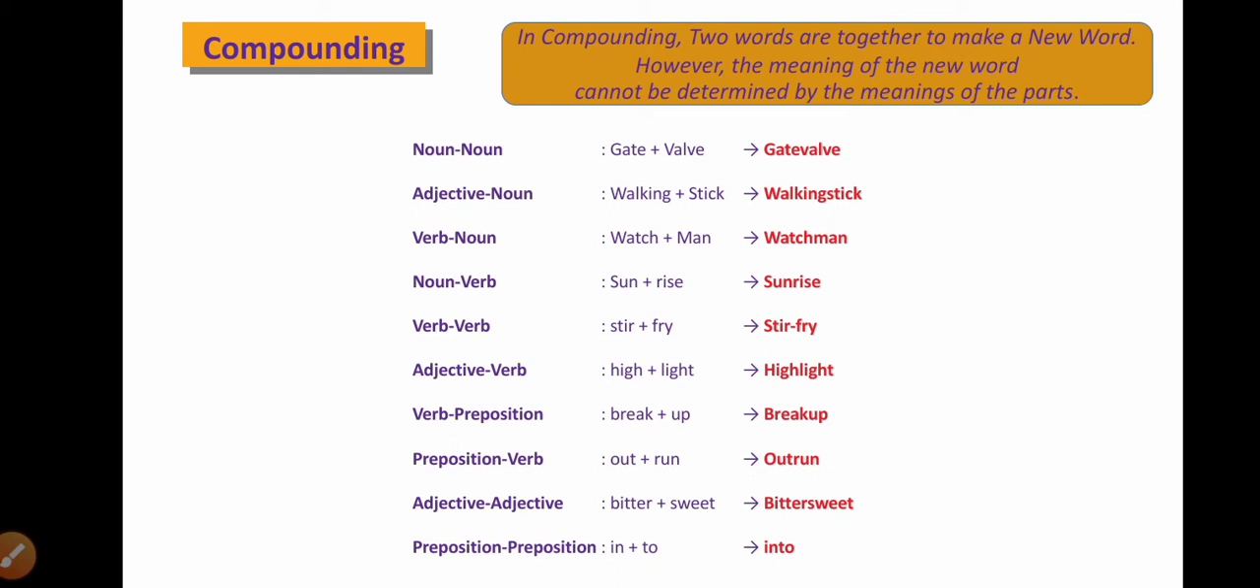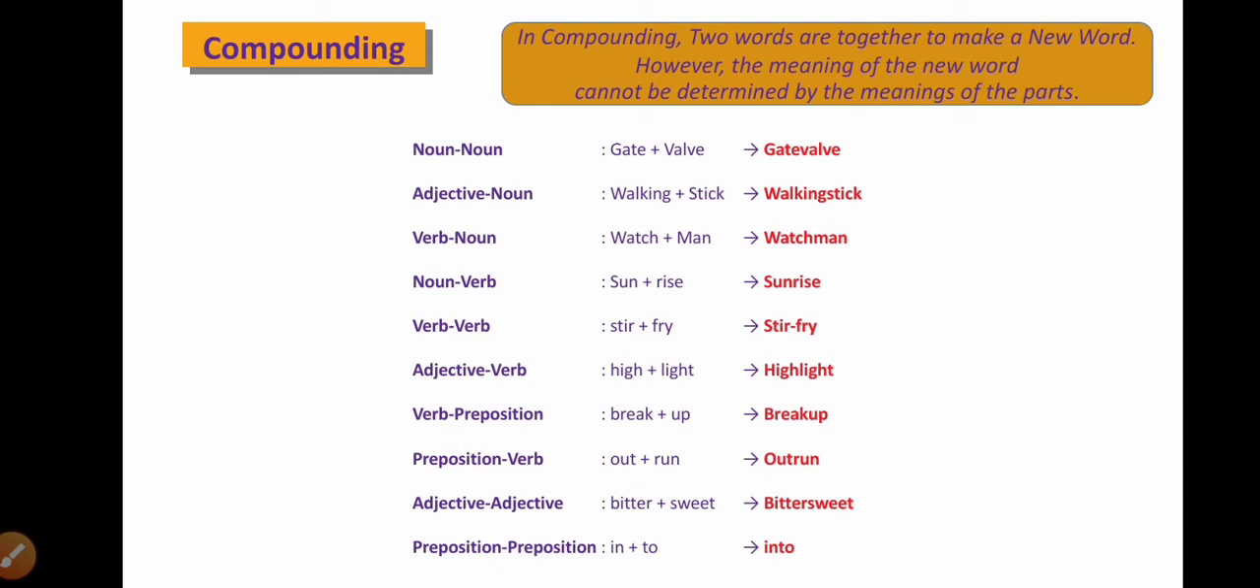For example, noun plus noun combination: gate plus wall, gatewall. And earlier we have seen basketball. Both are nouns, but we coin a new word, basketball. Like that, here gate is a noun and wall is a noun. We generate a new word, gatewall. Adjective plus noun combination: walking stick. A verb plus noun combination: watchman. Watch is a verb and man is a noun. We get a new word, watchman.